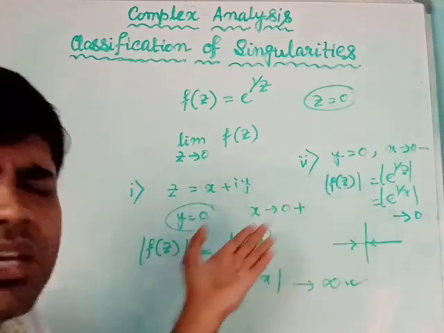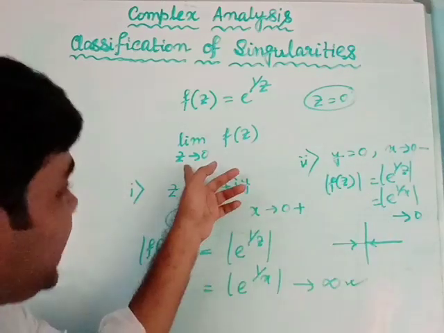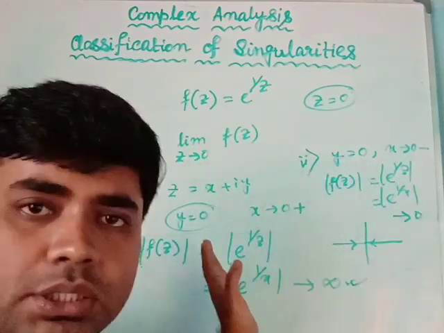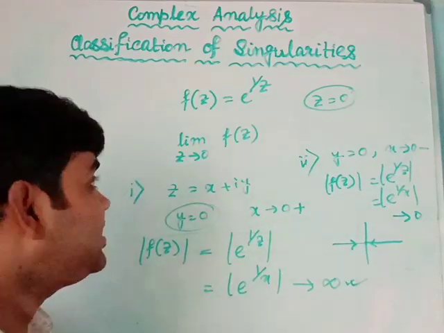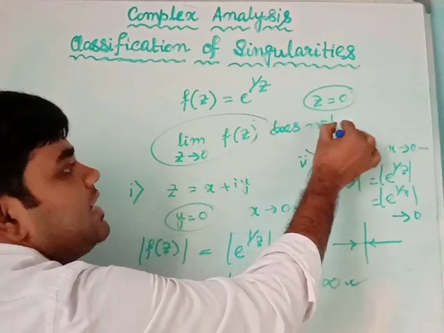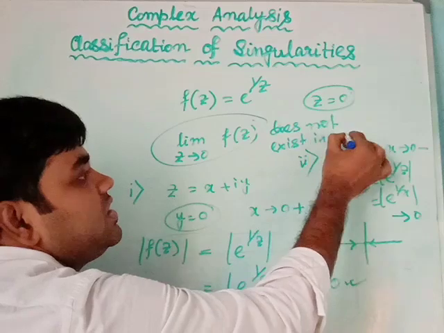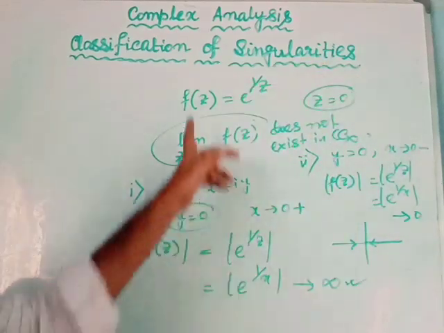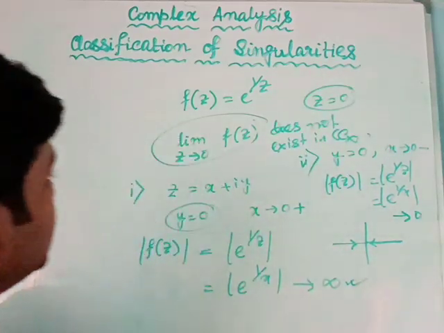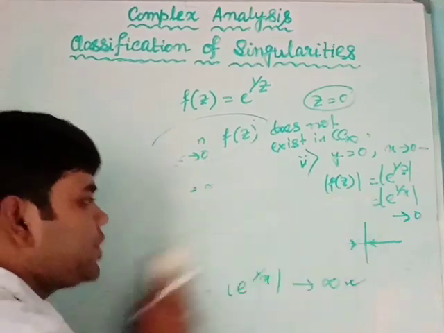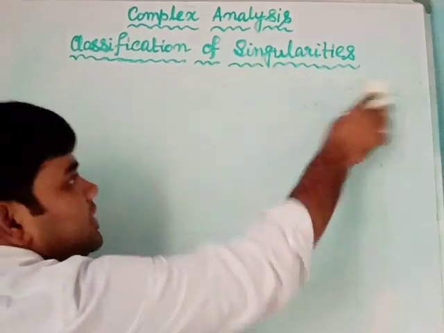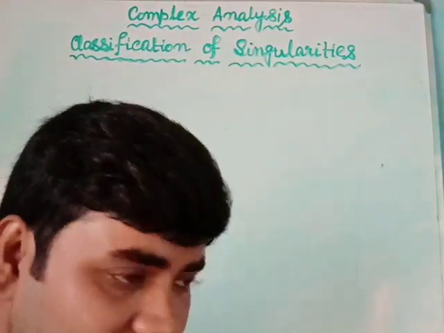So we are finding two different limits for the approach of z to the origin from two different paths. We are getting distinct limits, and therefore we can say that this limit does not exist in C infinity. So the function f(z) has an essential singularity at z equals to 0. Okay, so these are the three distinct types of isolated singularity: essential singularity, pole and removable singularity.